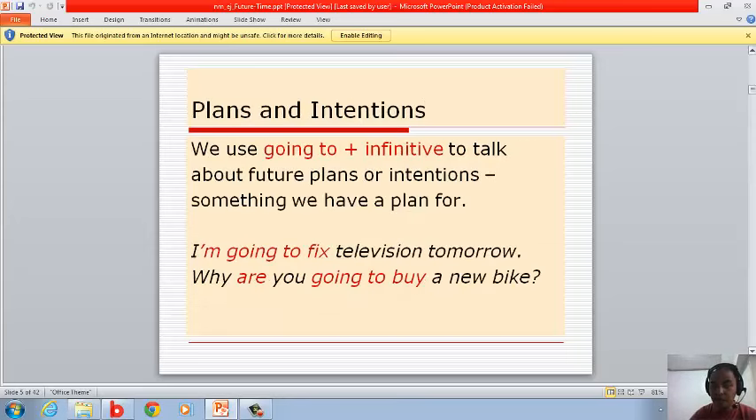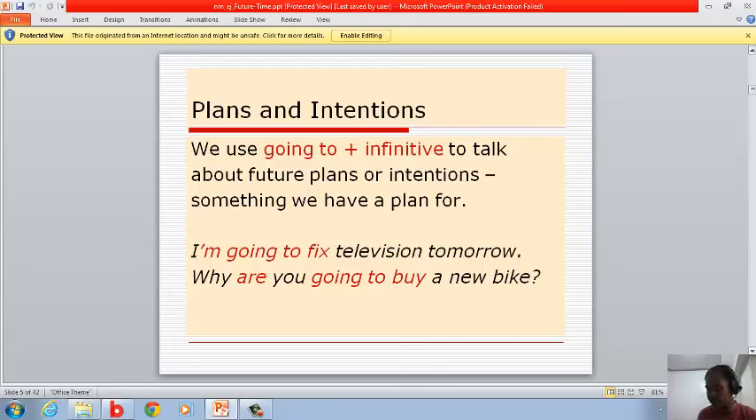Another one, plans and intentions. This is going to. It talks about future plans or intentions, something we have a plan for. For example, "I'm going to fix..." It talks about intentions, what he's going to do or is planning for the coming days. "I'm going to fix the television tomorrow."